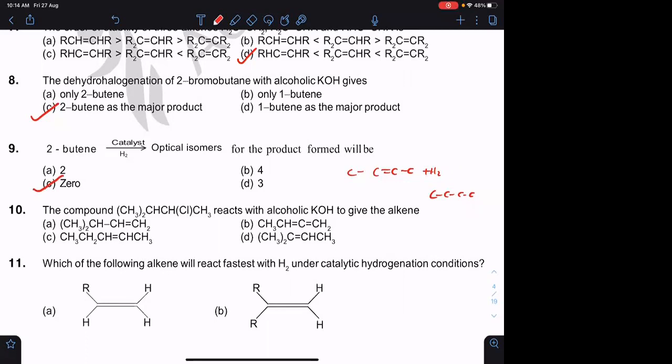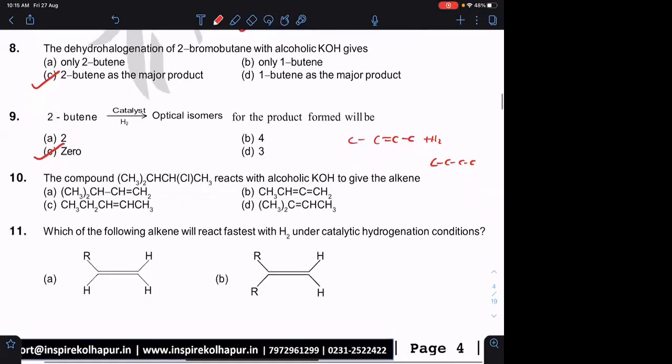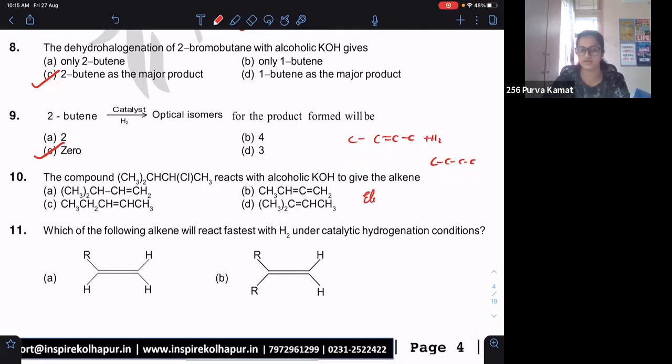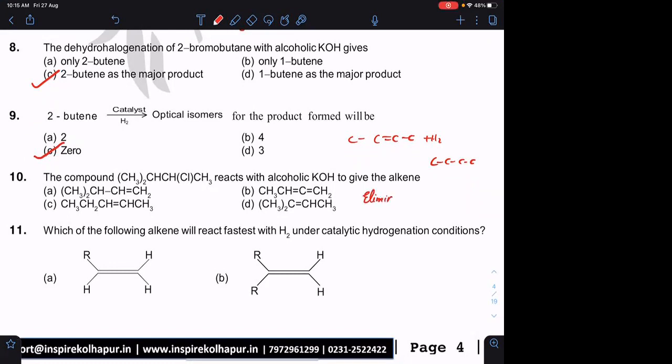10th, alcoholic KOH. Alcoholic KOH के साथ, what is the reaction? Dehydrohalogenation, which is an elimination reaction, which will lead to the formation of an alkene. Answer?